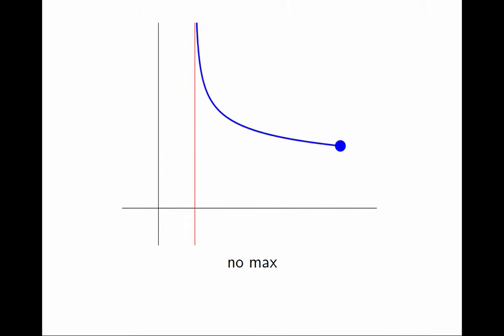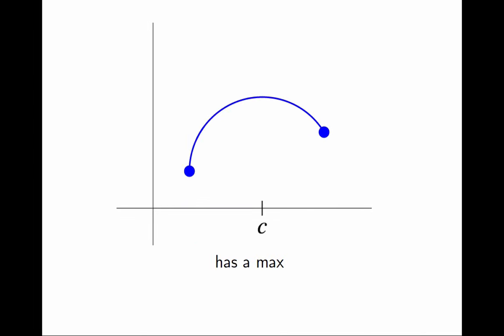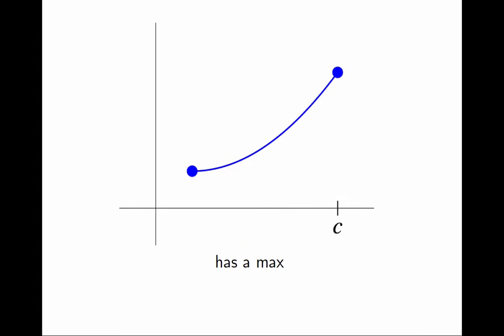And this fourth example does not have a maximum either. In this case, there is a vertical asymptote and the function isn't even bounded. It grows arbitrarily large. I notice a pattern in these examples. In the first example, there is a maximum, and the domain is a closed and bounded interval, an interval that includes both endpoints. The same is true in the second example.